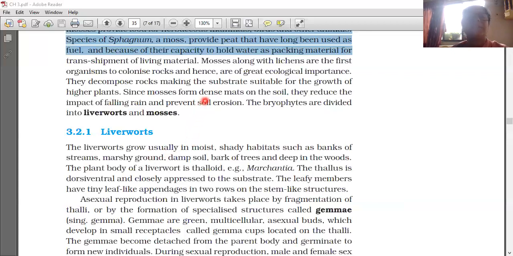So liverworts and mosses we will be learning next session. All of you have to prepare your notes from this PDF.